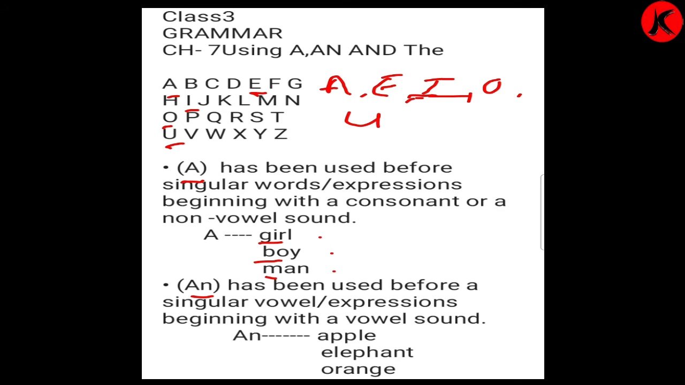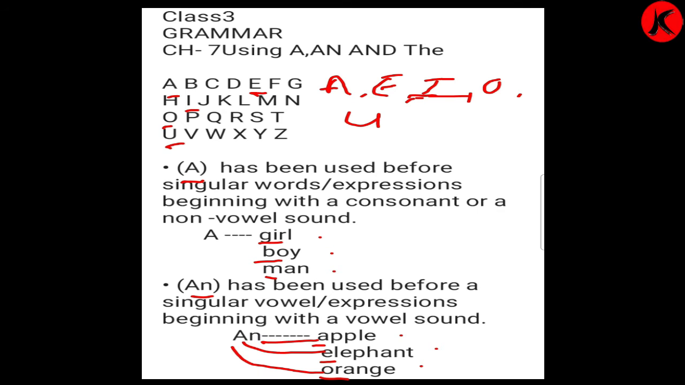So what is this said? A and N, हम A और N कभी यूज़ करते हैं. Has been used before a singular vowel, expressions beginning with a vowel sound. For example, an apple, an elephant, an orange. You can see over here, children. A is a vowel, E is a vowel, O is a vowel. So for that, what do we have to use? A and N, because they begin with a vowel sound.